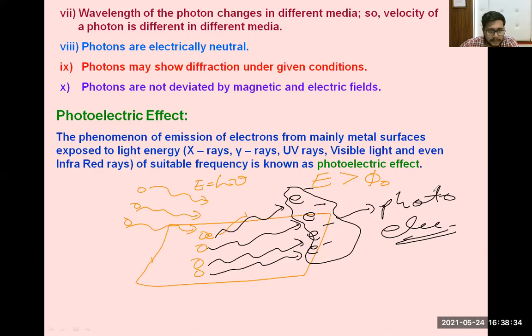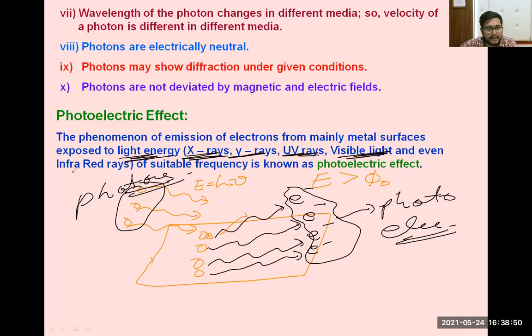And in this light energy, these are photons. Please remember, these are photons, meaning light energy. So light energy can be X-ray, gamma ray, UV ray, visible light even, and infrared rays also.